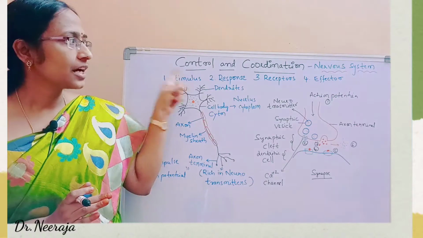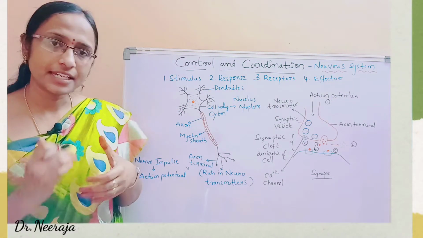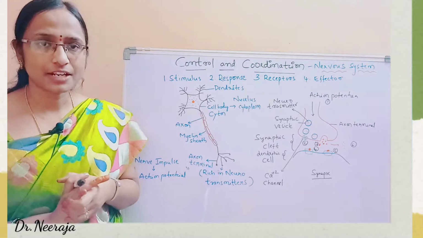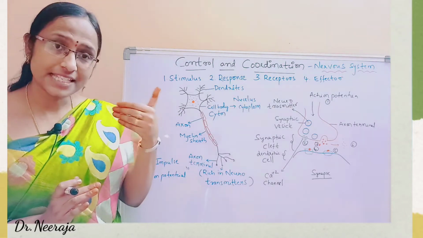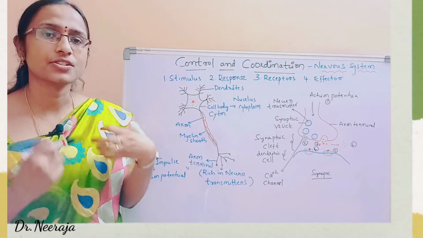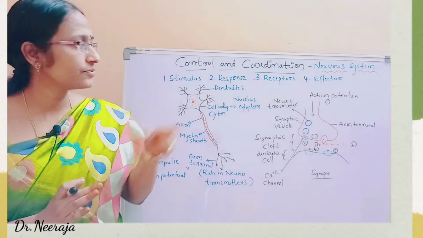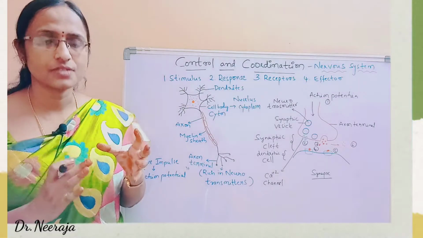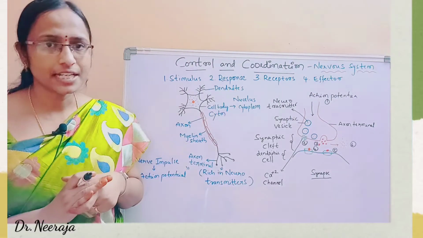So here, control and coordination. Why we require control and coordination: any living cell has to survive against the external environment, and against any changes in the environment, it has to respond. So this response has to be properly coordinated. For that we need a control system, we need a coordination system. So this will be done by our nervous system.